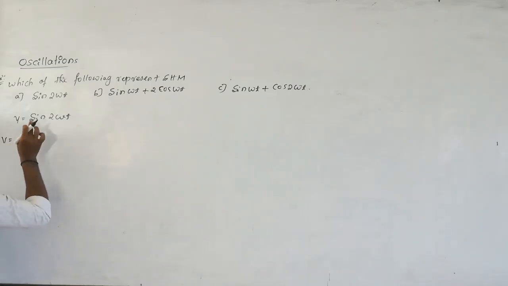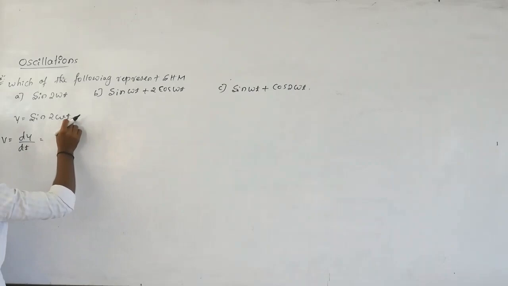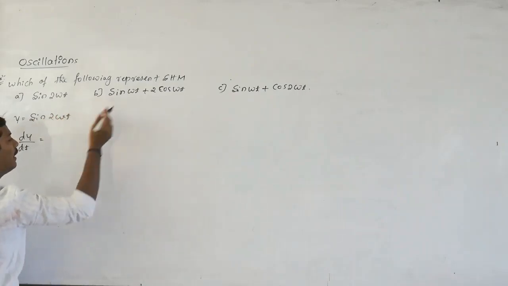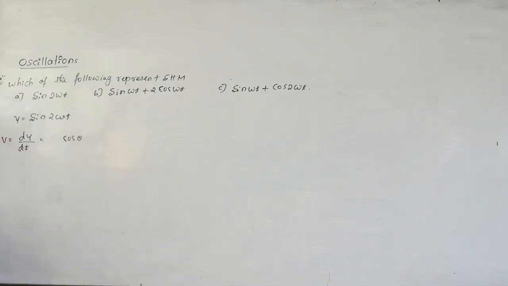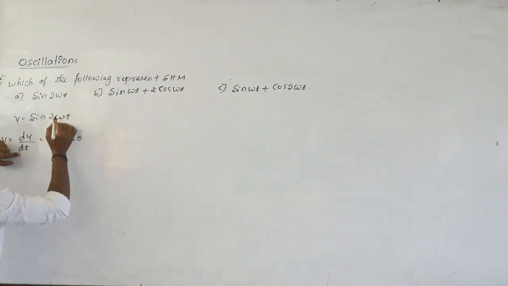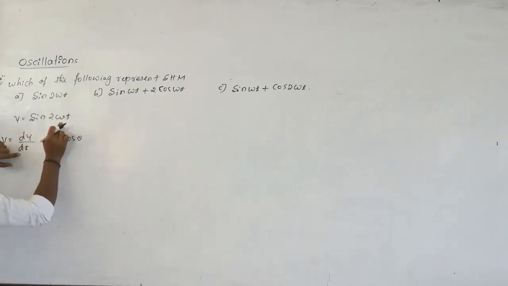Differentiate this equation. The angle is considered as theta, and we are differentiating with respect to time t. The remaining part is completely constant. Differentiation of sine theta is cos theta. Then we have to differentiate the angle also: in 2 omega t, 2 is a constant, omega is the angular frequency and also constant, t remains, dt by dt is 1. The remaining part is 2 times omega.